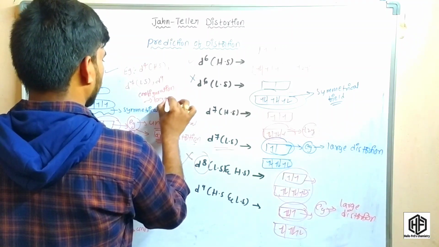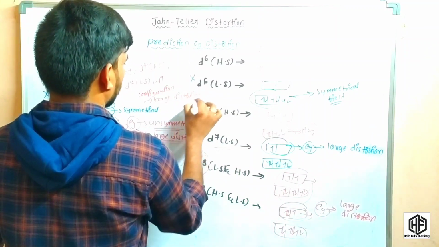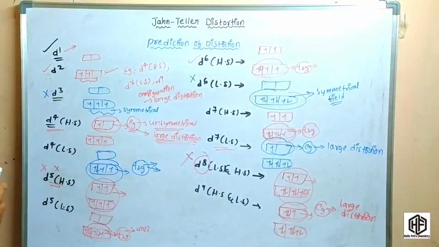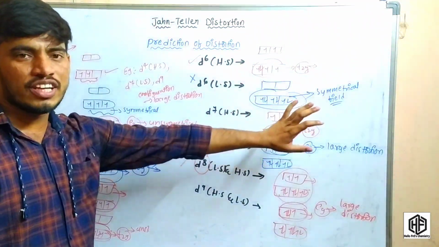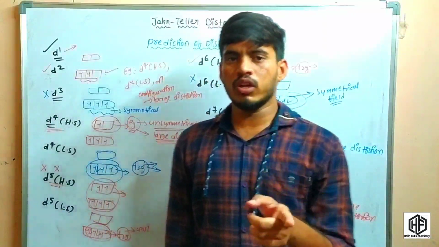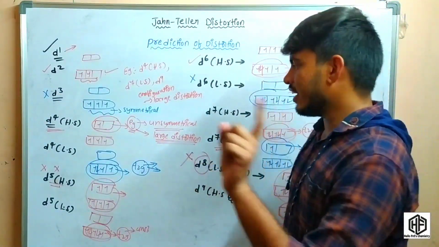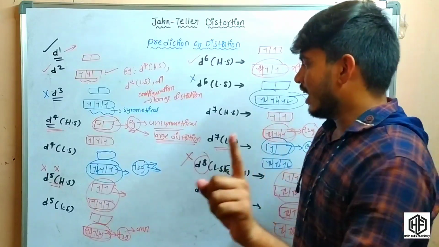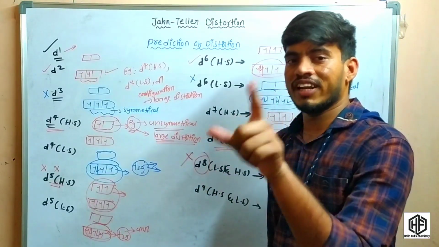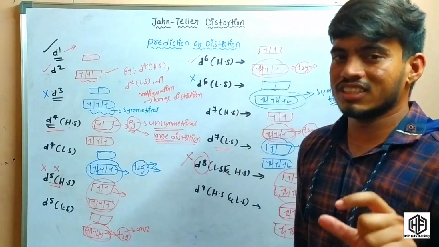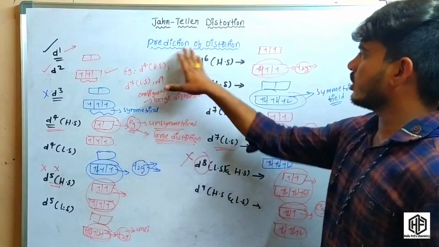So important, large distortion takes place. This is the prediction of distortion, and the remaining ones show slight distortion and weak distortion. One more important point: if the electrons are unsymmetrically filled in the eg set of orbitals, a large distortion takes place. Whenever the electrons are unsymmetrically filled in the t2g set of orbitals, there is a slight distortion and weak distortion. So this is the prediction of distortion.